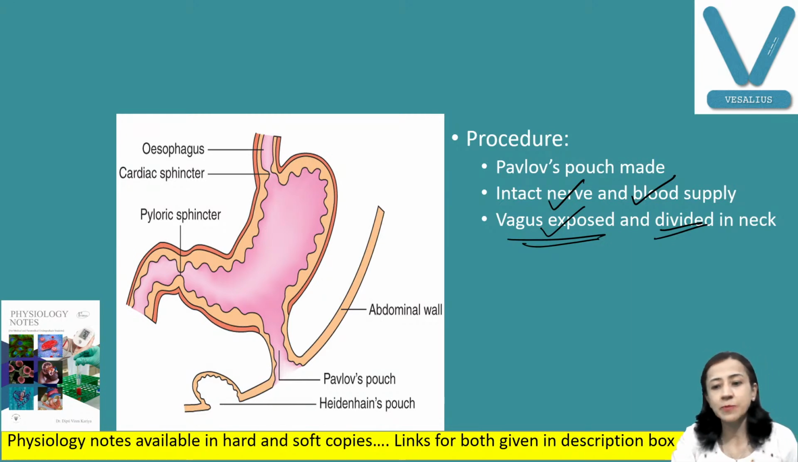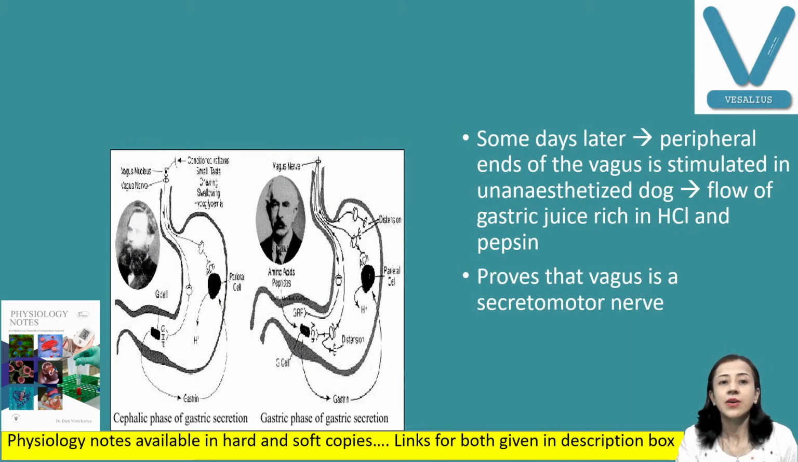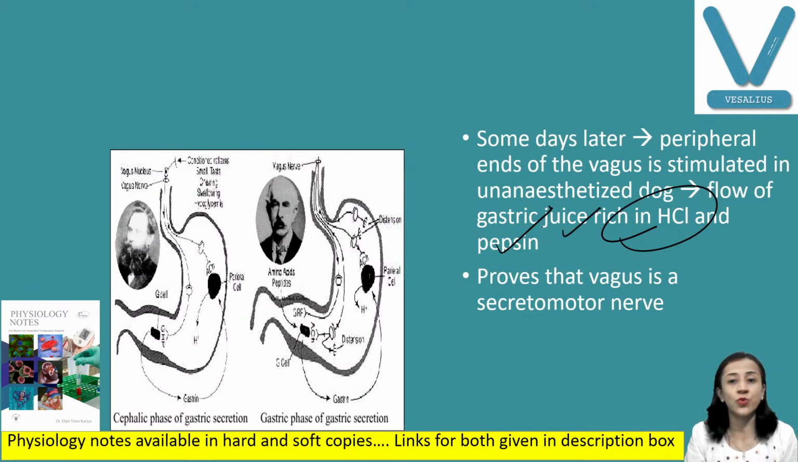Now the experiment: after some days, when this whole procedure is done, the peripheral end of the vagus nerve is stimulated in the dog, which is unanesthetized. So when we are stimulating the vagus now, what happens? There is secretion of gastric juice which is rich in HCl and pepsin. So you can say that vagus is a secretomotor nerve.